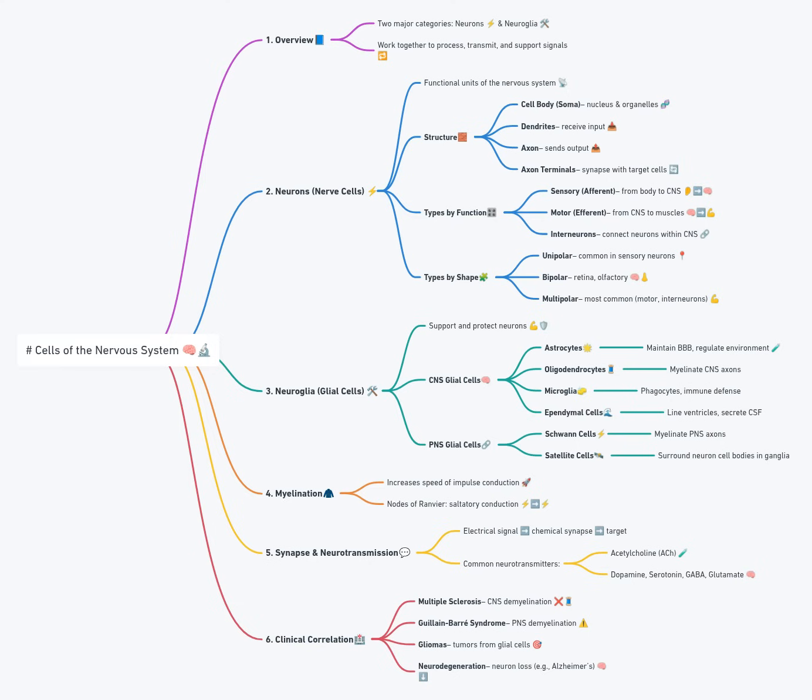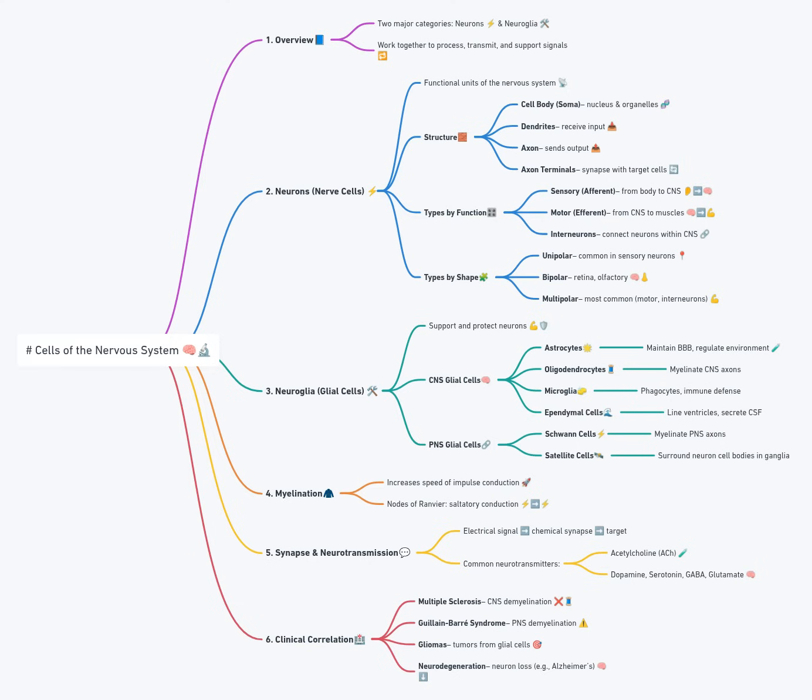Second, oligodendrocytes. These cells are responsible for myelinating axons in the CNS. A single oligodendrocyte can extend processes to multiple axons, wrapping segments with myelin. Myelin is a lipid-rich membrane that insulates axons and increases the speed of impulse conduction via saltatory conduction.